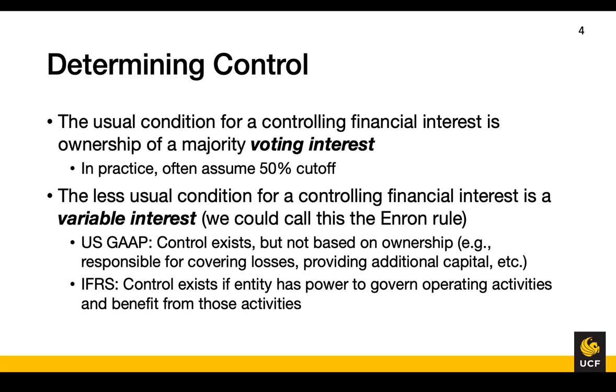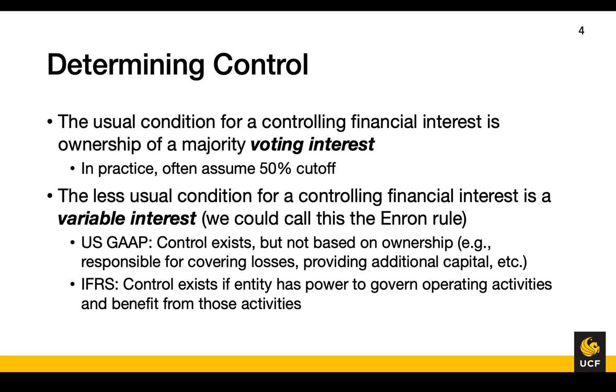Well, it's finally later. Control can also be gained through what is called a variable interest. In this case, control exists for a reason other than the ownership of voting shares. This is one of the things Enron did that caused so much trouble. They took large amounts of their liabilities and spun them off into variable interest entities. Under the accounting rules at the time, because Enron did not make themselves the majority shareholder of these companies, they did not have to be consolidated, and thus the liabilities were removed from the financial statements.